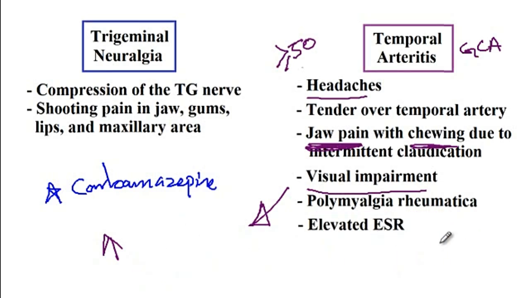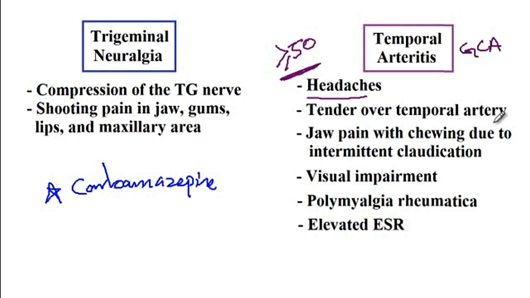So just to summarize these findings again, temporal arteritis, also known as giant cell arteritis, presents in patients 50 years of age or older, presents with headache and tenderness over the temporal area, jaw pain due to intermittent claudication, or visual impairment due to decreased perfusion of the ophthalmic artery. You will have to proceed with high-dose steroids, an example of which is IV methylprednisolone. 40% of these patients have polymyalgia rheumatica, and there is an elevated ESR and elevated C-reactive protein in these patients.